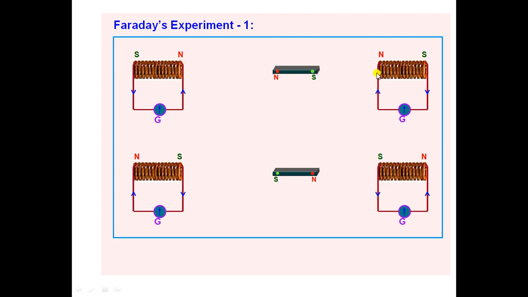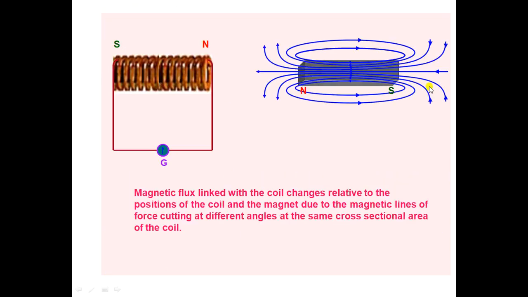Now consider another coil simultaneously. When the N pole comes closer to the first coil, the S pole is obviously moving away from the other coil. That time this end of the coil behaves like an N pole, and since S and N attract, it attracts the magnet. The current moves in the clockwise direction in it.